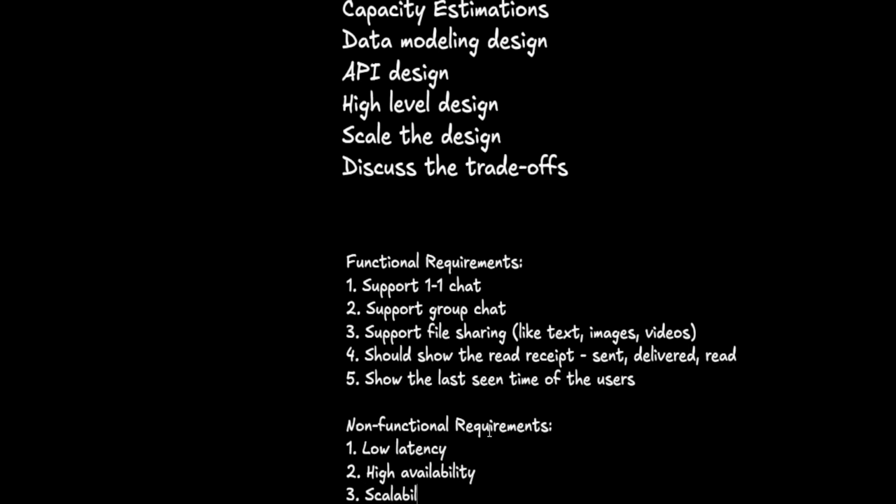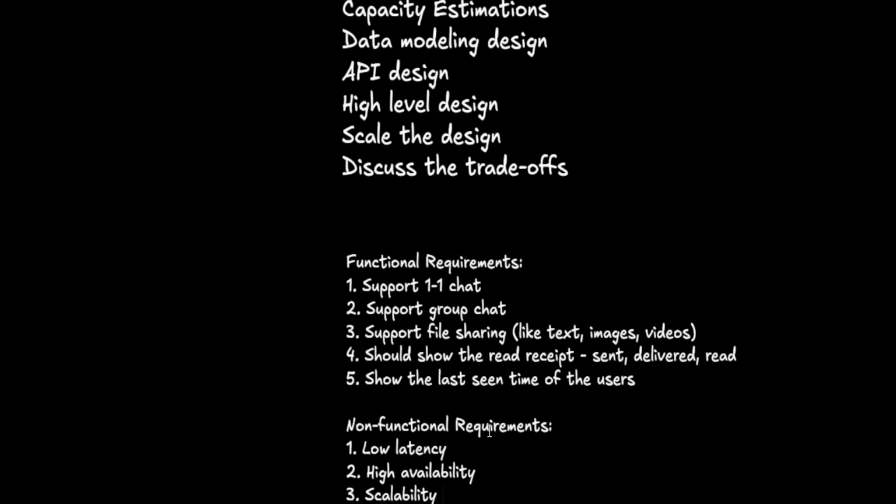Next is scalability. WhatsApp has millions and millions of monthly active users across the world. So scalability should be another primary factor that you need to consider when discussing the non-functional requirements of the system.